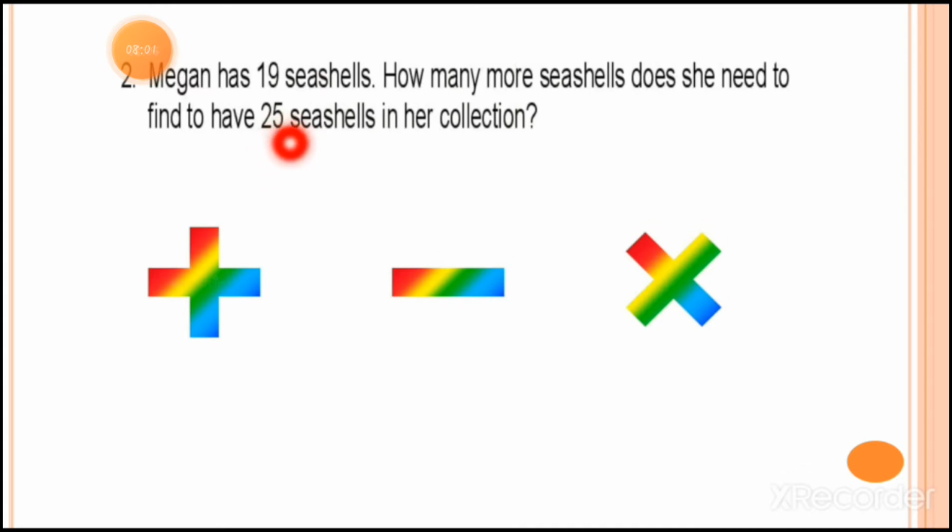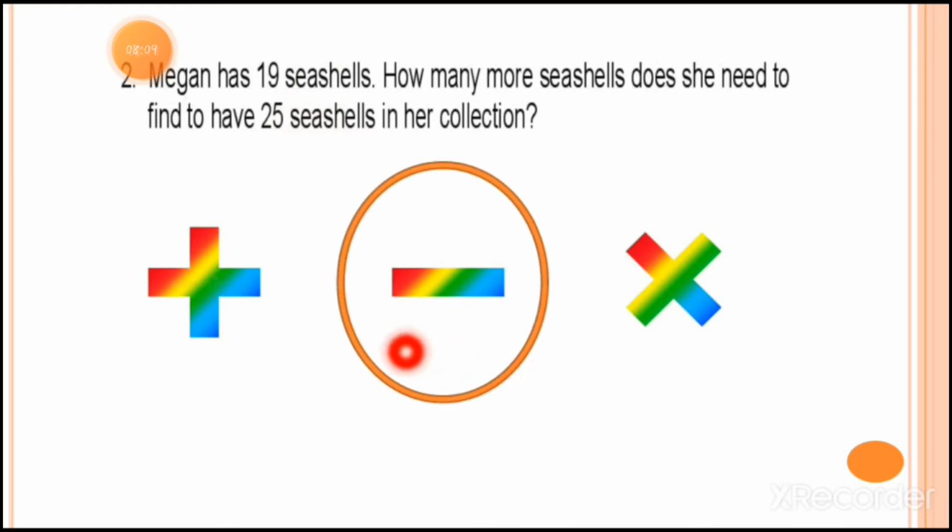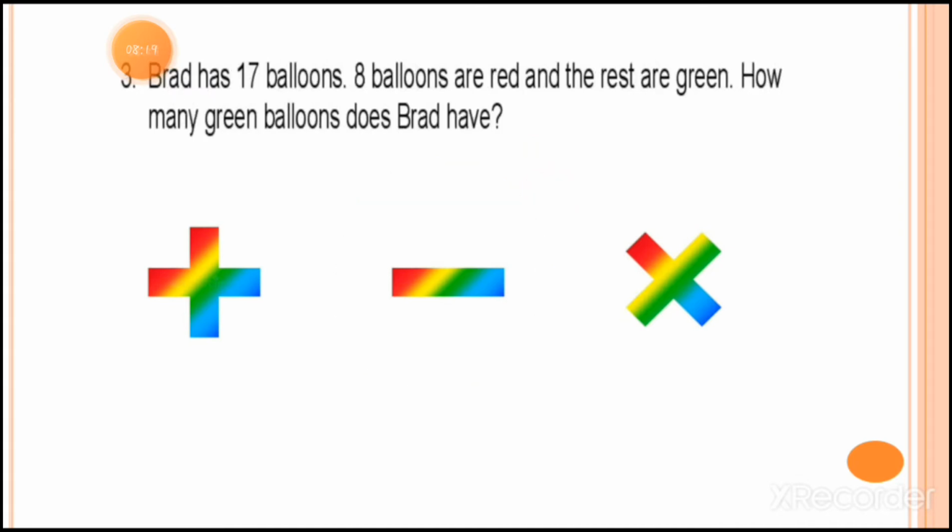It means we have to put the minus sign. We have to go with the minus sign. So we put a circle on the minus sign. This is the subtraction word problem.